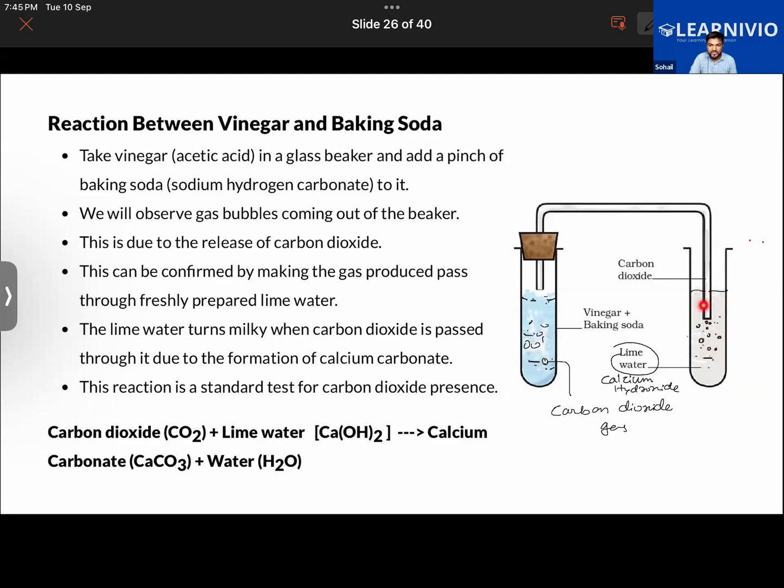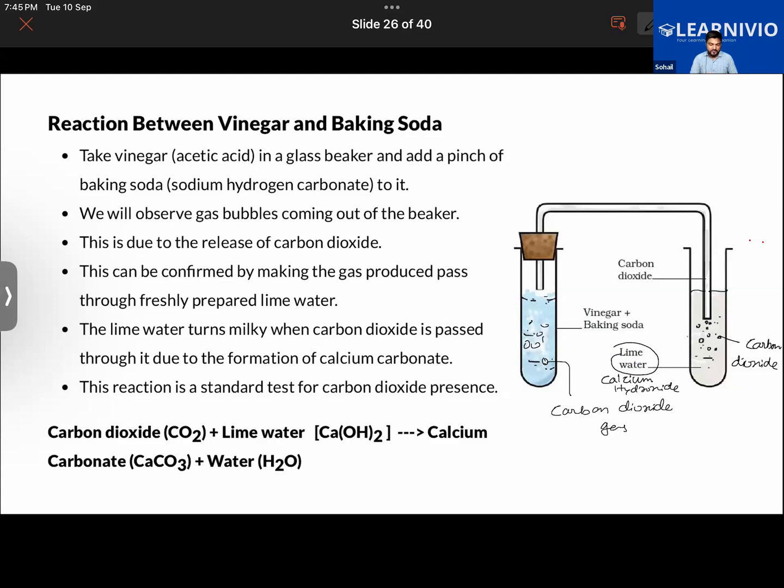This tube is not above the solution. It is dipped into the solution. So the carbon dioxide gas is going into the lime water, that is calcium hydroxide. These bubbles here are of carbon dioxide. So here, two reactions have taken place.